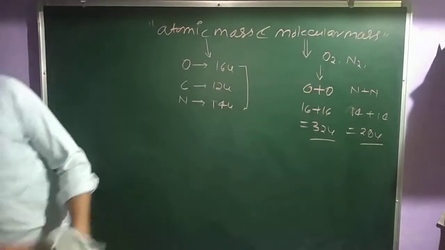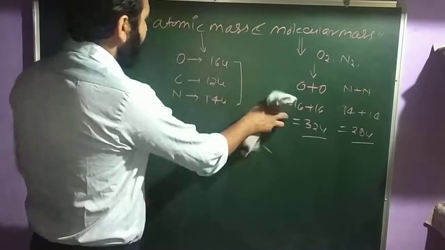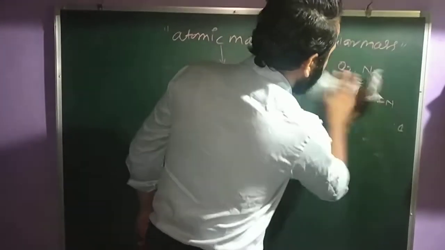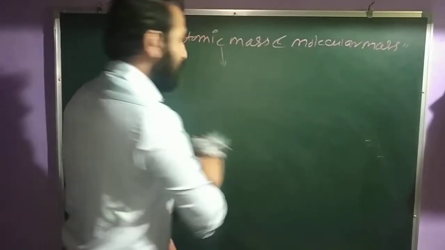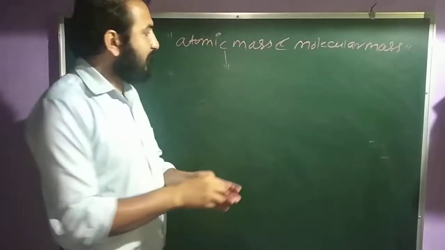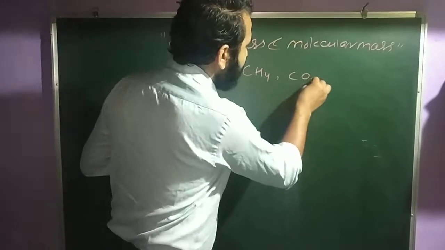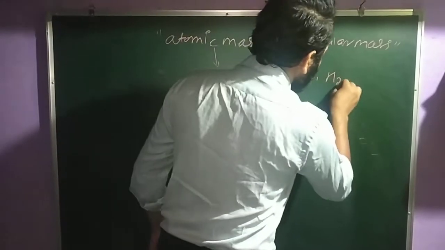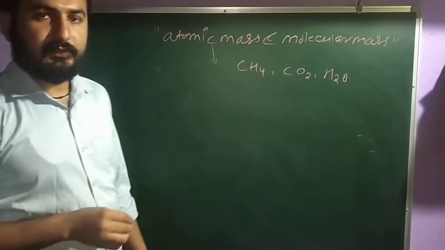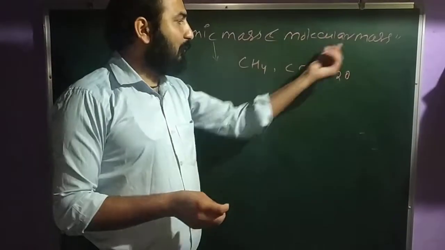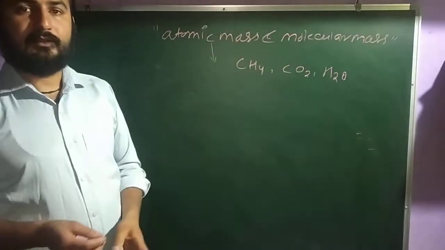We understand it through some molecules. Like you have CH4, you have CO2, you have H2O. So how do we calculate the molecular mass for these molecules?